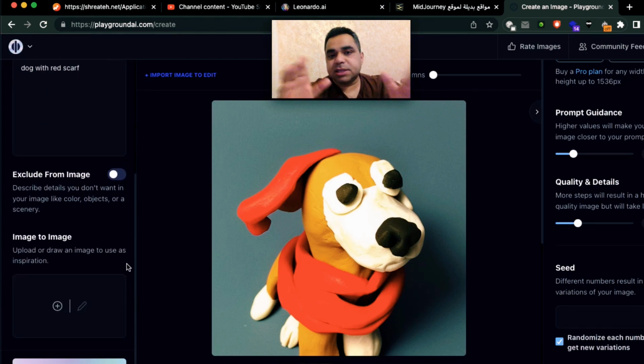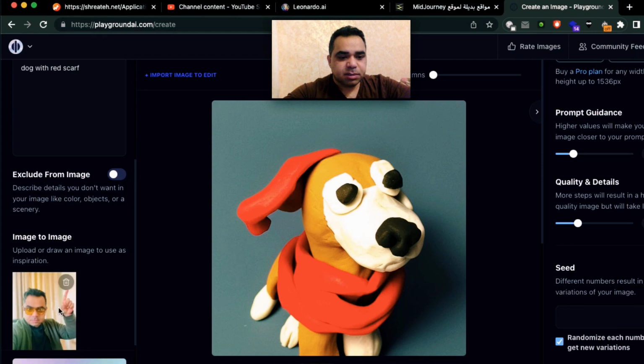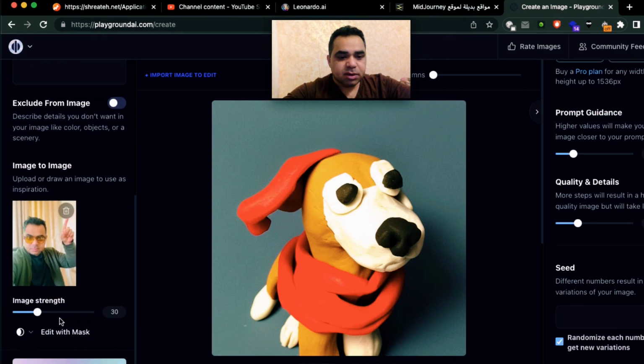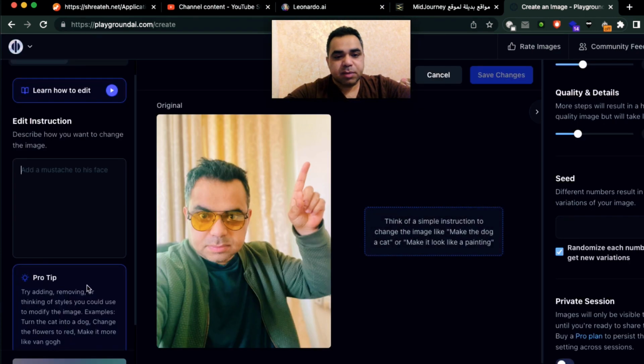Let's scroll down. This is the most interesting feature that I like in this website. Scroll down to image, upload an image here. Let's just upload an image for myself. Scroll down below the image, you will get the edit with mask. Hit the edit with mask button. You'll see your picture here. Hover your mouse and you will see that add mask.